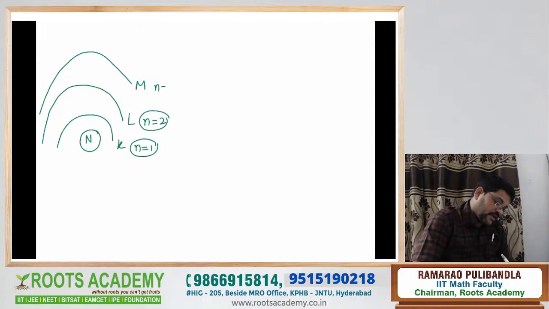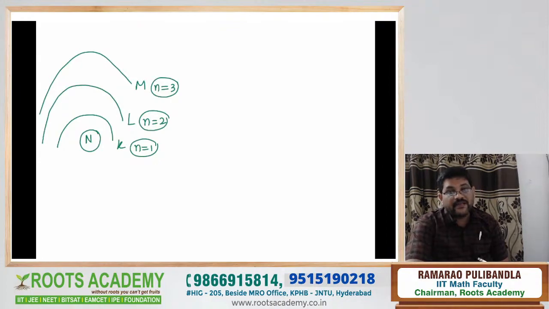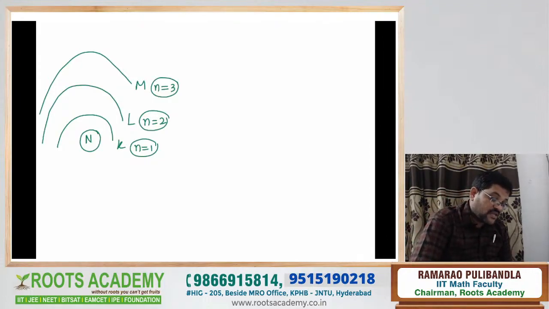For the M orbit, n is equal to 3. Each orbit has its own energy. Because each orbit has its own energy, electron transition takes place between the orbits.